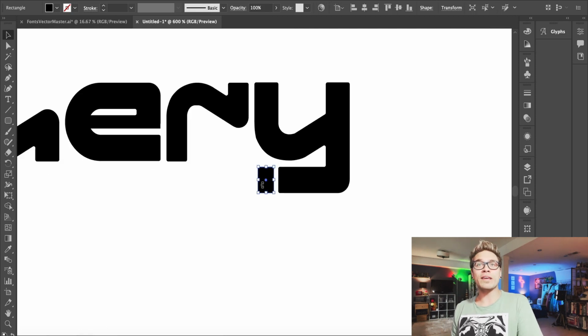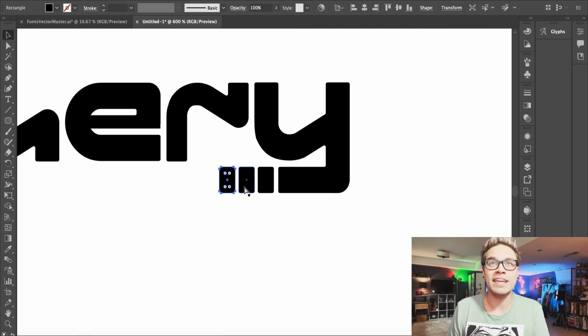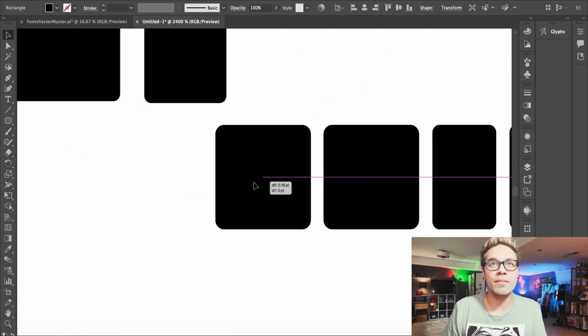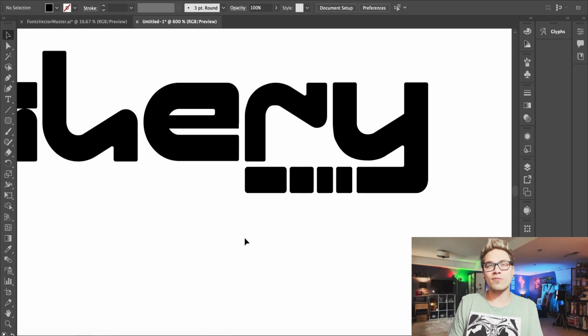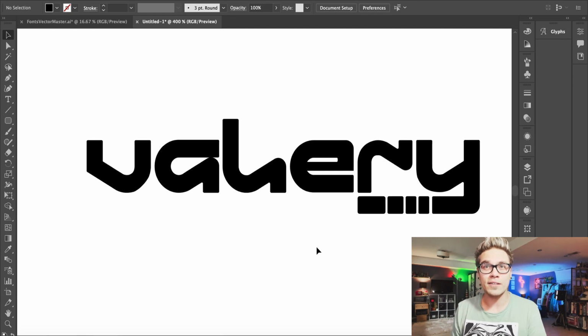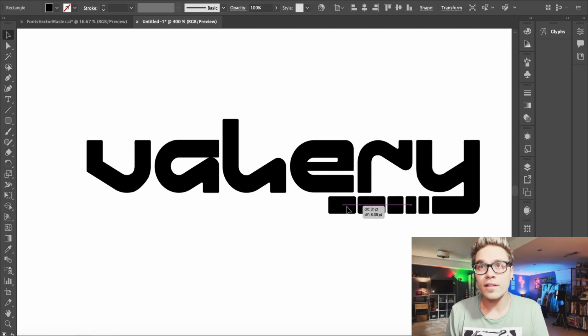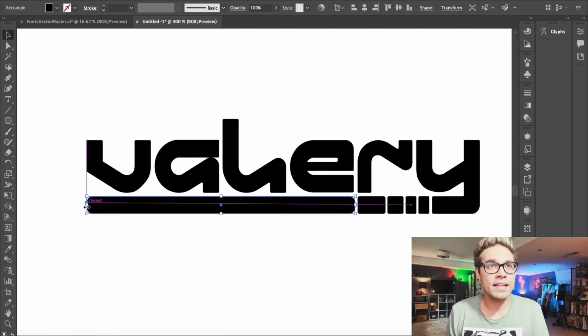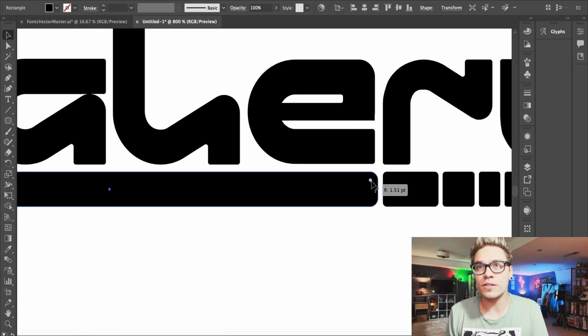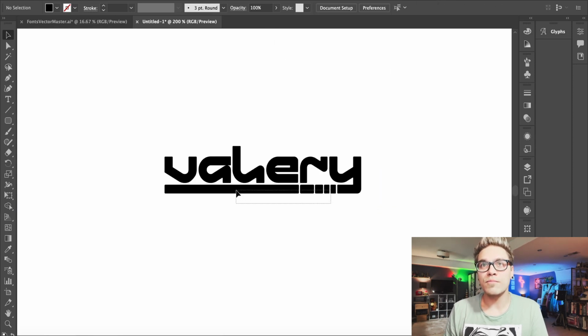I think one thing we can do, since the Y is there at the end of the word, it would be cool to make an underline that's kind of coming off of the Y. But we're gonna give it this cool kind of segmented, futuristic look. Something like that. We'll drag that out and then we'll just adjust the corners so they feel more in tune with everything else.